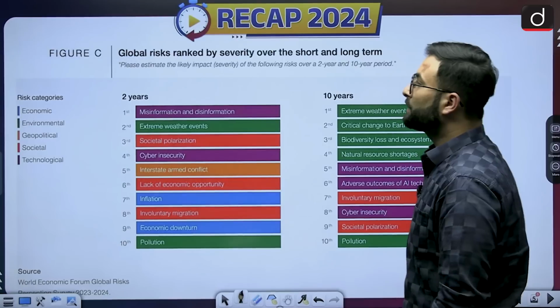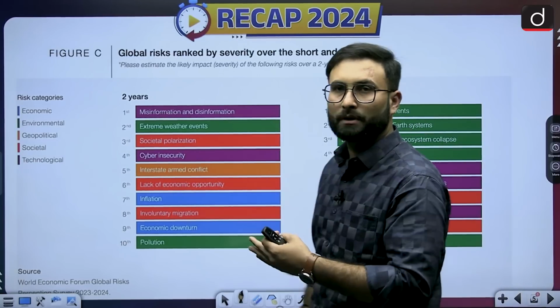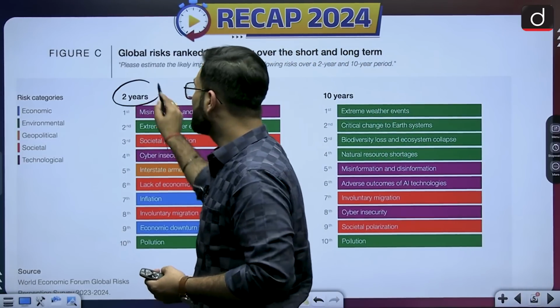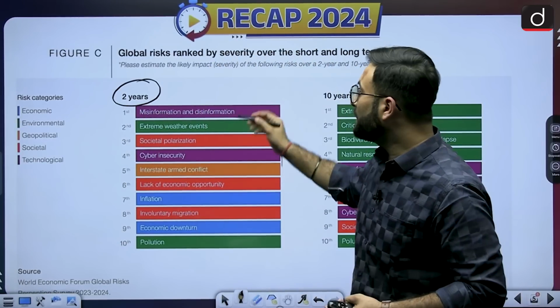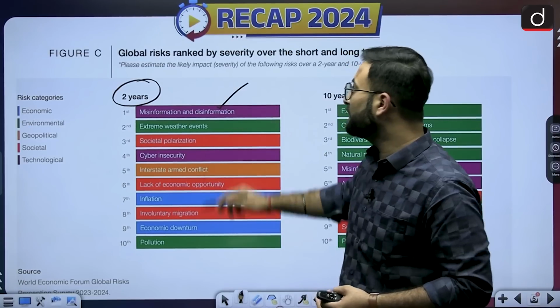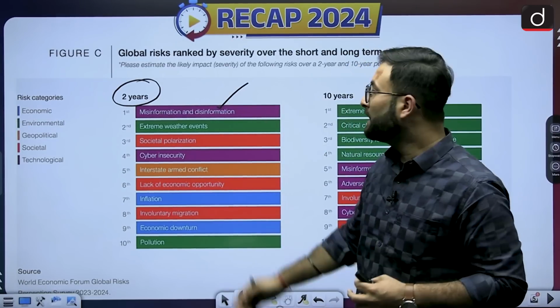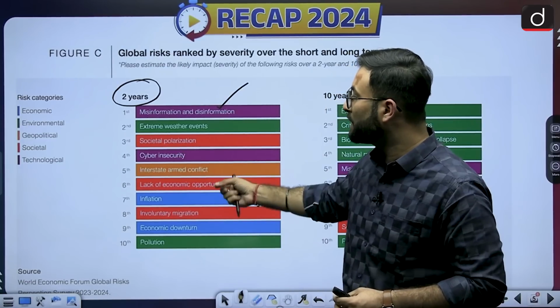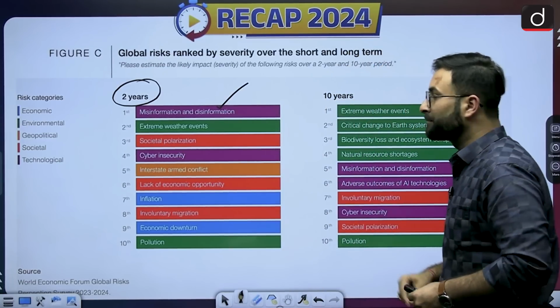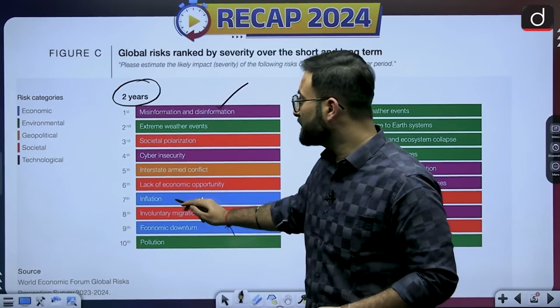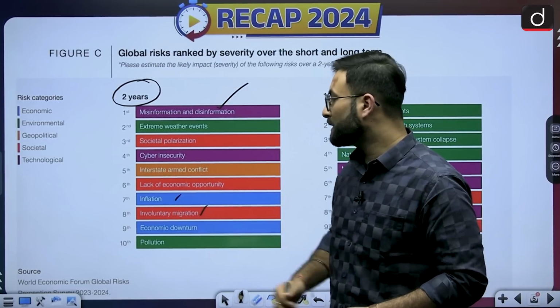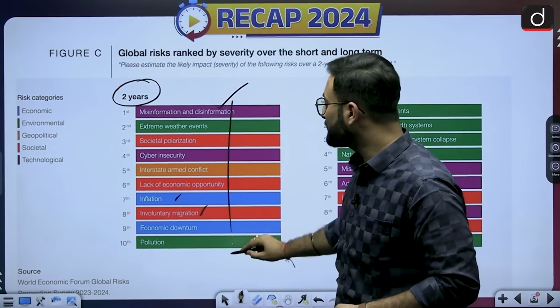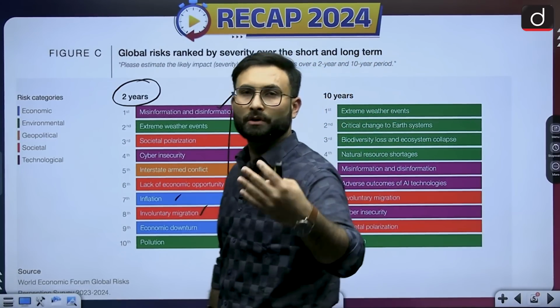Okay, now here you can see under this recent report, they have said that for the next 2 years, there are certain threats. The most severe threat is misinformation and disinformation because of the AI. Other than that, extreme weather events, societal polarization, cyber insecurity, interstate armed conflicts, lack of economic opportunity, inflation, involuntary migration, economic downturn and pollution. These are some of the risks in the immediate term.